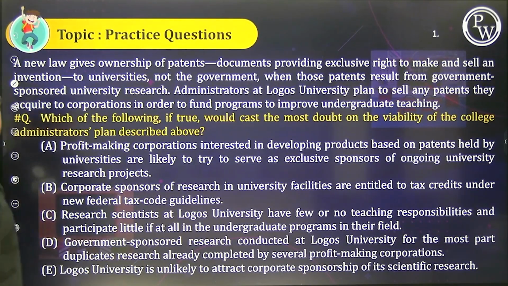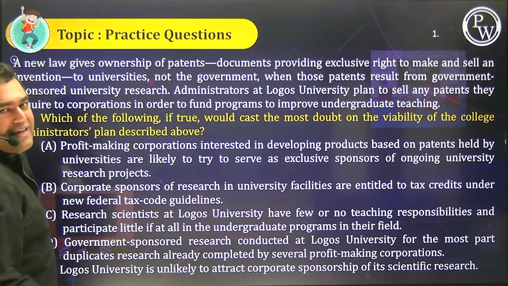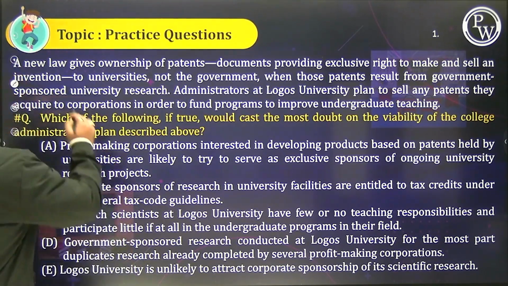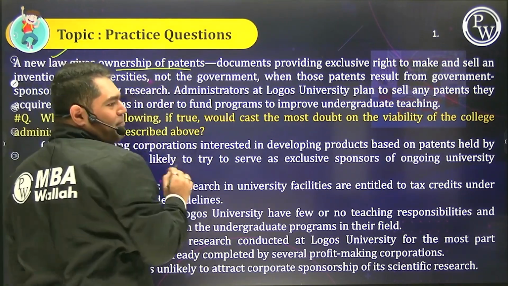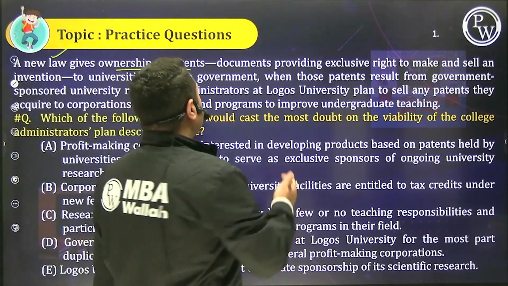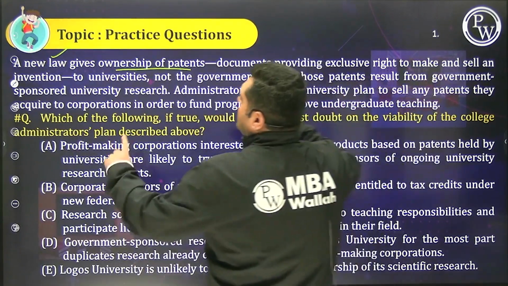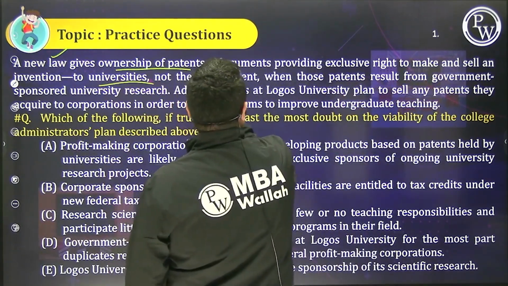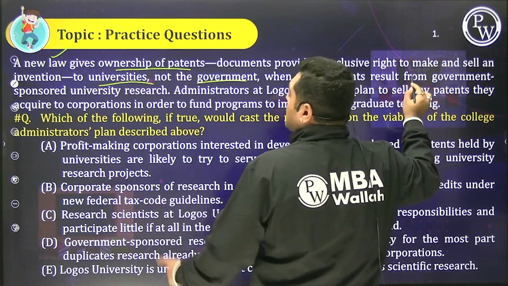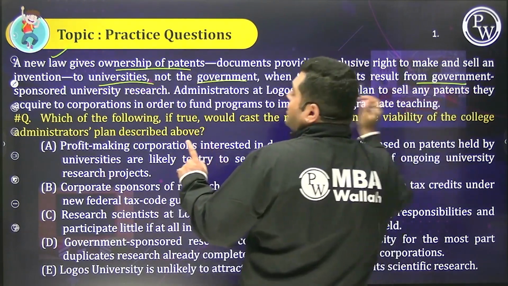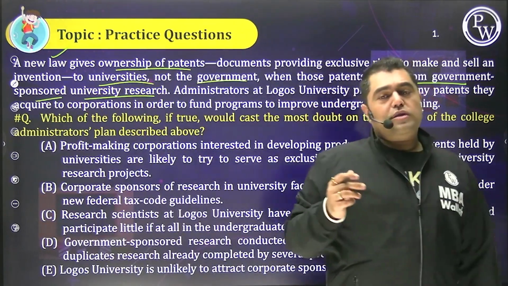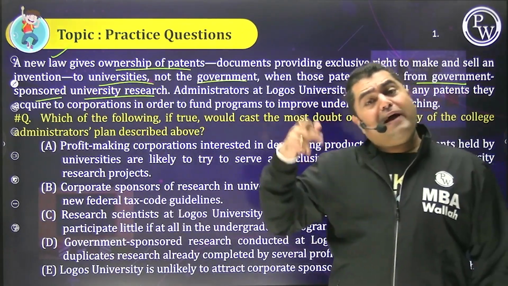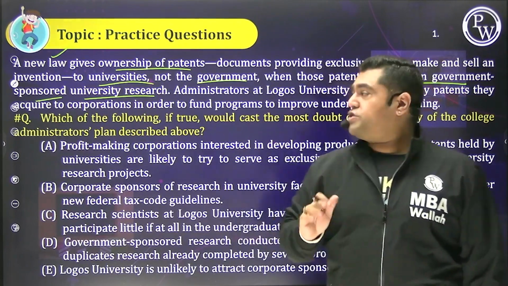Chaliye, people, I hope by now you've managed to read it and solve it. Let's try it together. So we are basically saying there is a new law that gives ownership of patents, it grants the right to make and sell an invention, to universities, not the government, when those result from government sponsored university research. So the patent goes not to the government, in spite of the government sponsoring it, but to the university. Chalo.